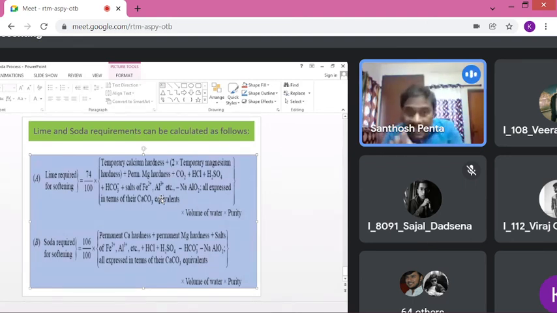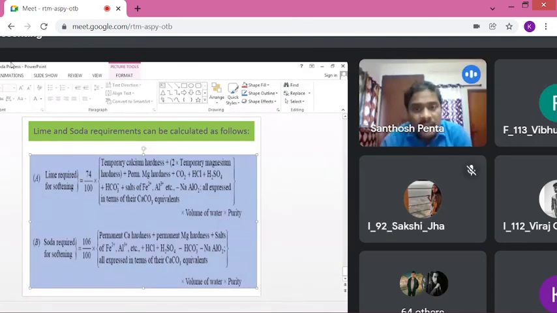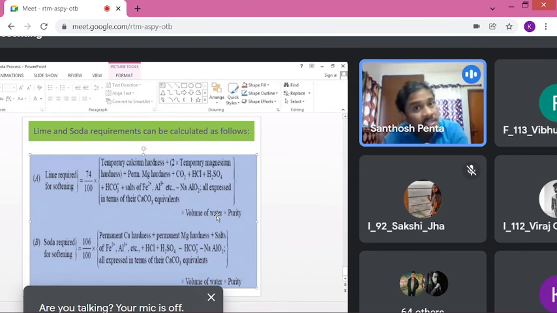You go through the lime requirement equation. In the numerical, which ion was given? Calcium bicarbonate. Very good. So here calcium bicarbonate is the temporary calcium hardness, so the other terms are not required here. Only temporary calcium hardness, in equivalence of calcium carbonate, bracket close, into volume of water, into purity. Purity I will explain; just wait. Volume of water is 20,000.